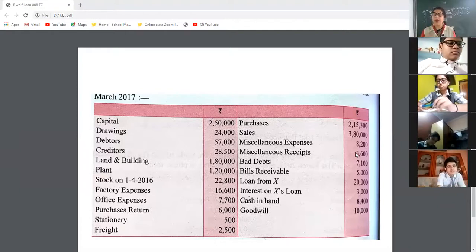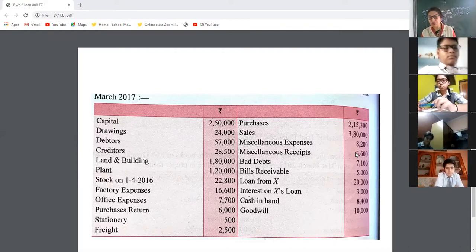Loan from X, liability, that should be credit. Interest on X loan, that is the expense of the business, that should be debit. Cash in hand, asset, debit.